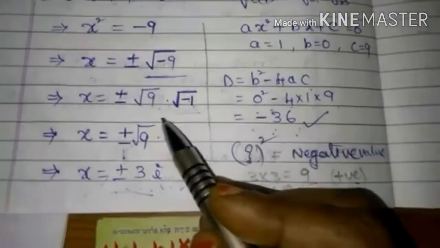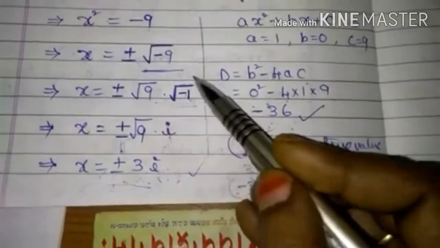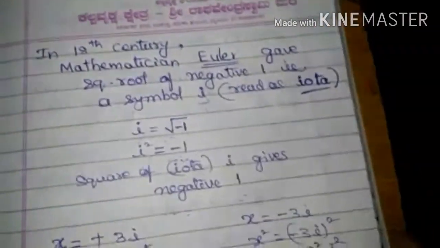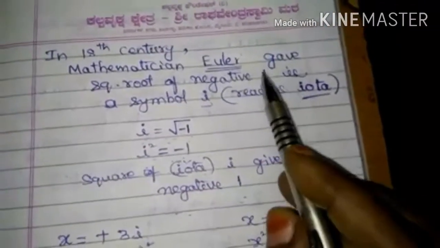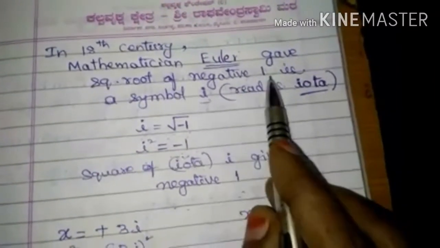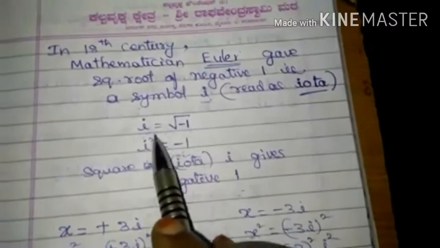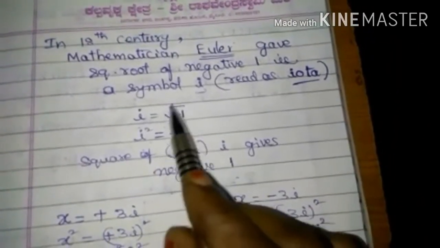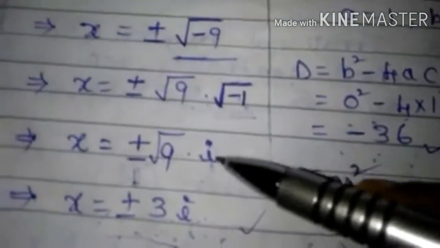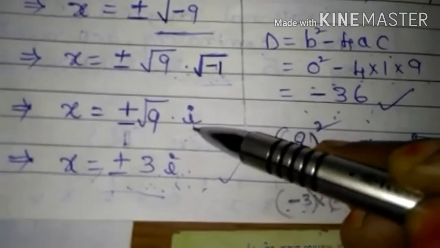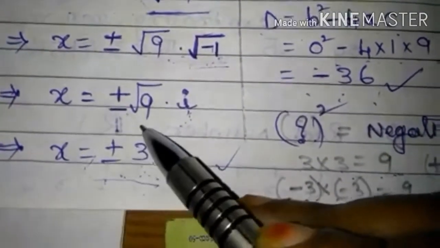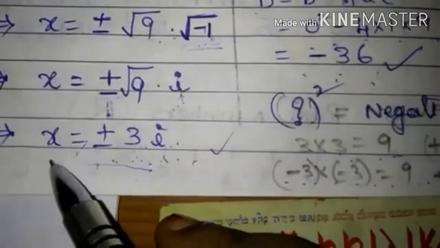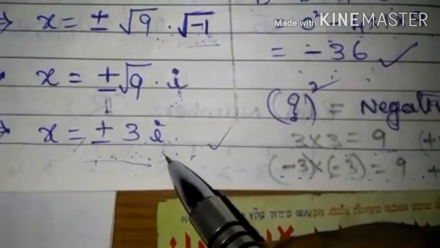Now, root 9 becomes 3, and what is the value of root minus 1? In the 18th century, the mathematician Euler gave the square root of negative 1 a symbol, i. That means i is given as root minus 1. So here you can write root minus 1 as i. x is equal to plus or minus root 9 into i. So, x is equal to plus or minus 3i.